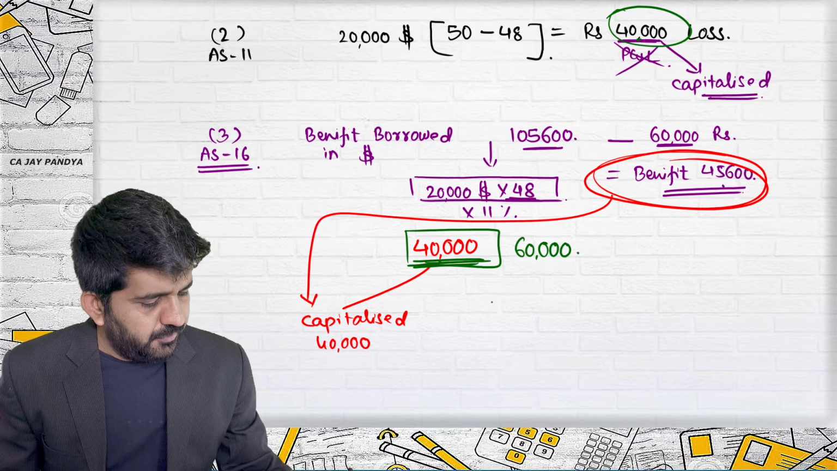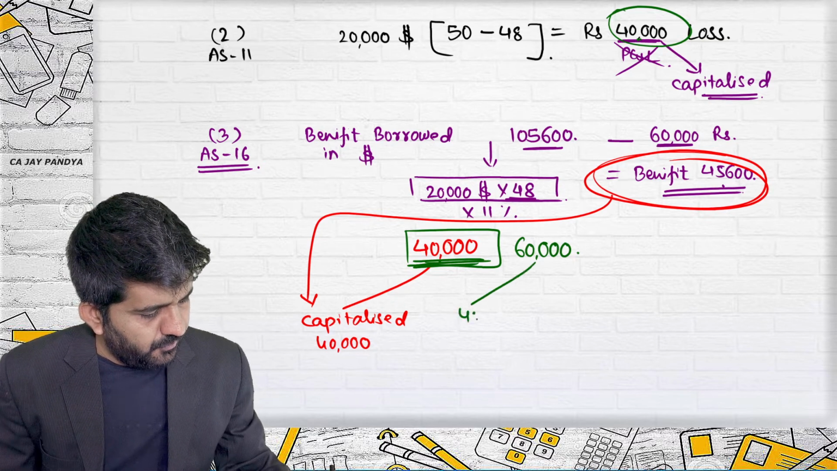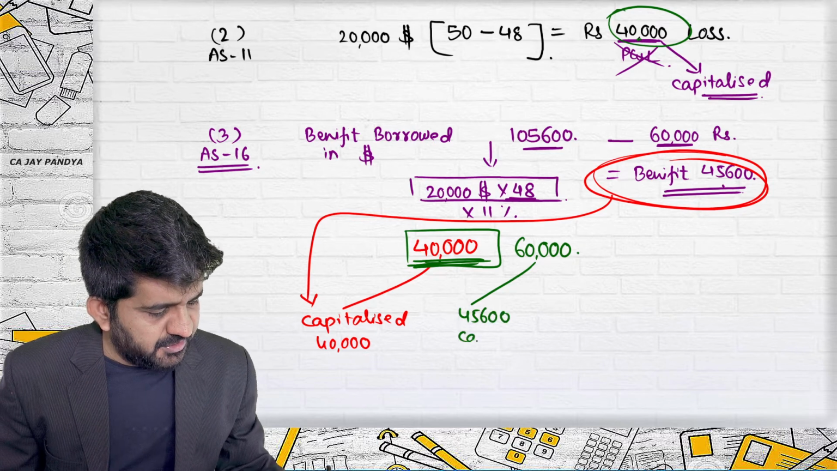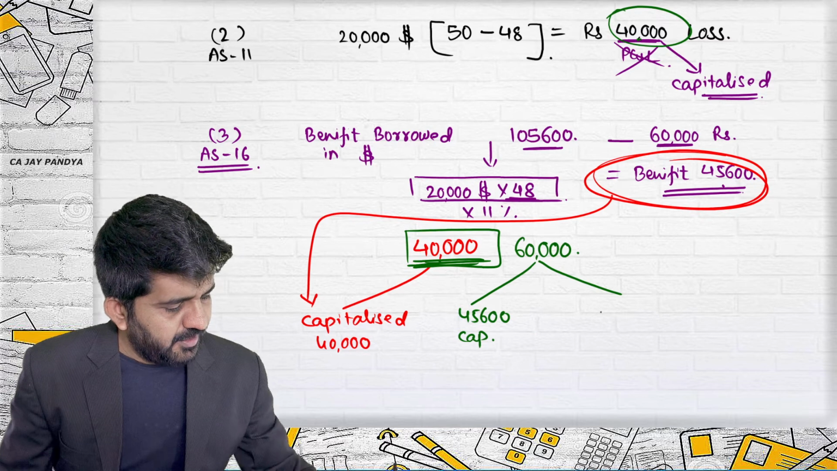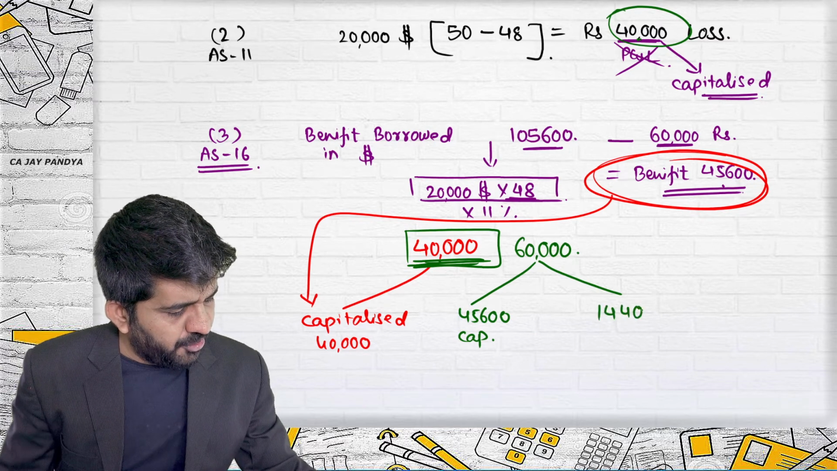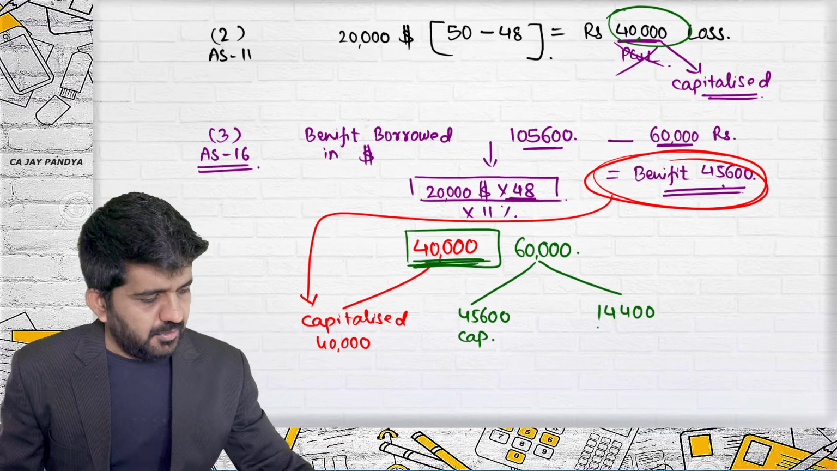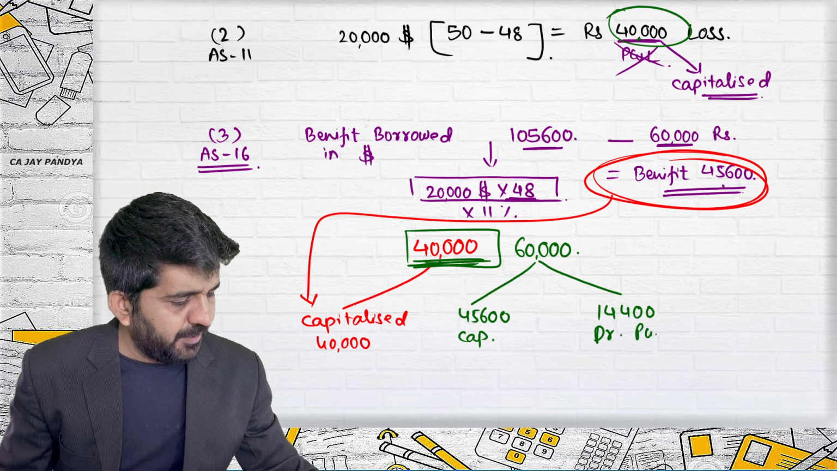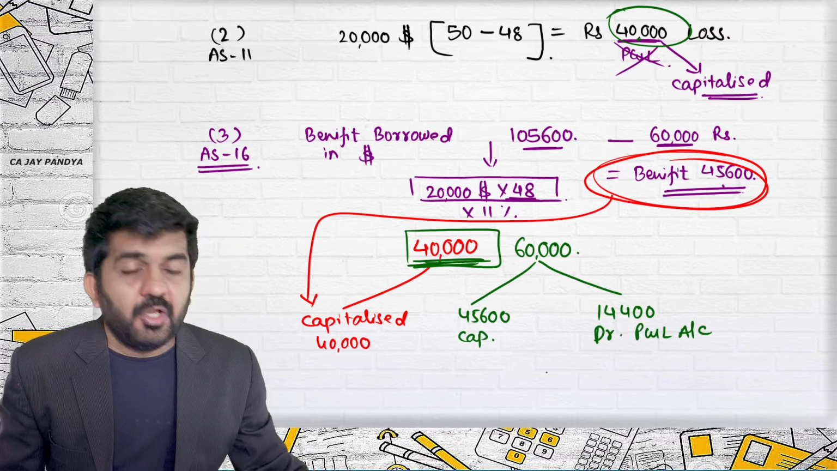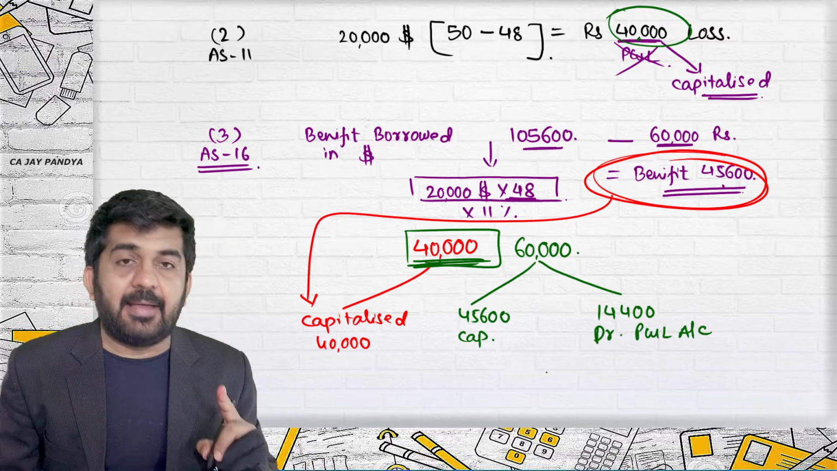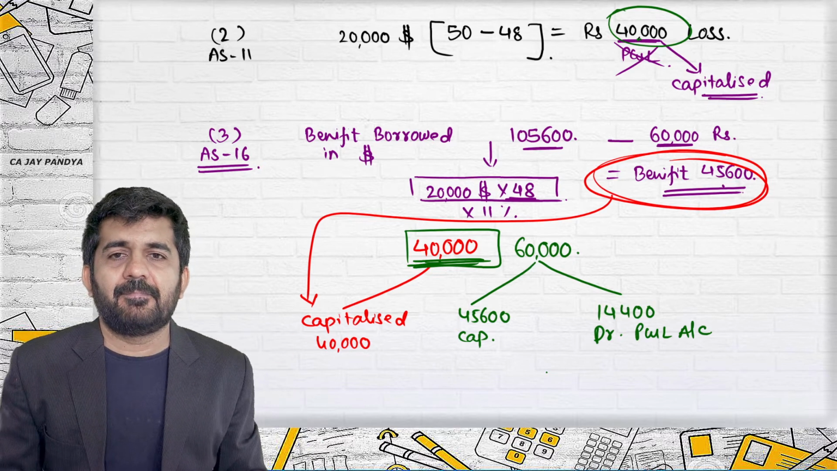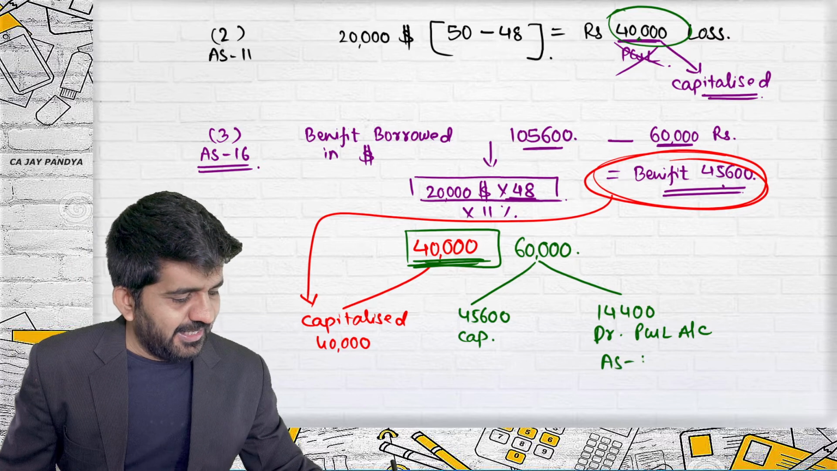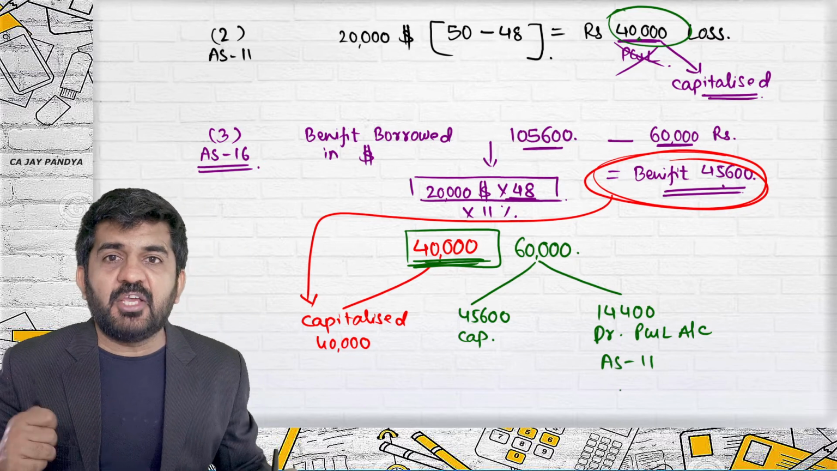Sir, then only 45,600 should be capitalized. 45,600 will be capitalized and the remaining 14,400 is debited to the PNL account. Aman, 14,400 debited to PNL account under which AS? Under AS 11. Exactly, under AS 11.